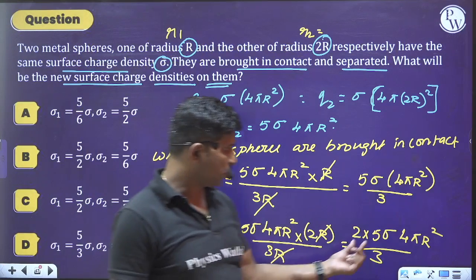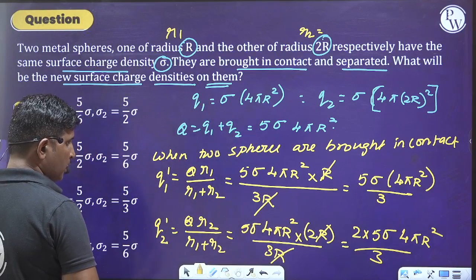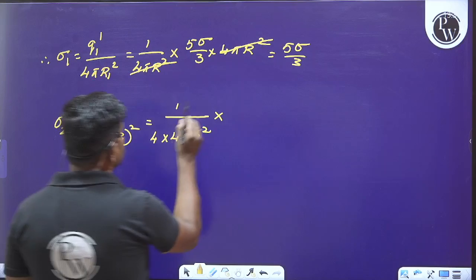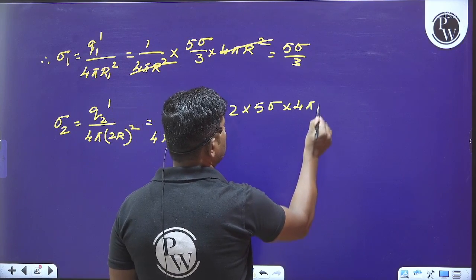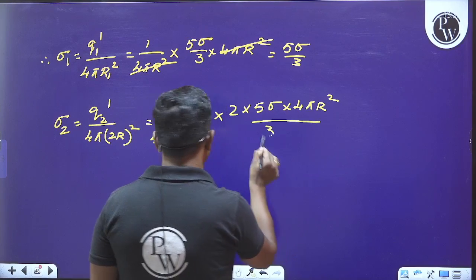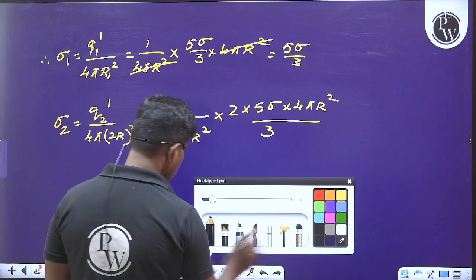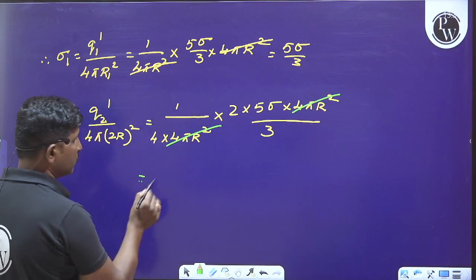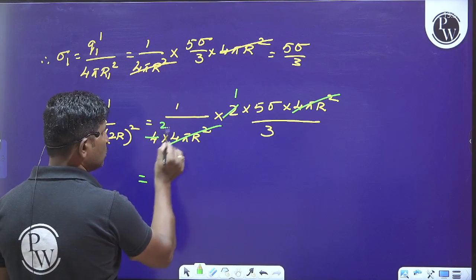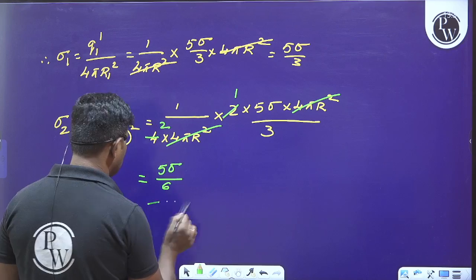Q2 dash becomes equal to 2 into 5 sigma into 4 pi capital R square divided by 3. Okay, so just do the simplification, then you will get the answer. 4 pi R square will get cancelled. So 2, 1, 2, 2, then it becomes 5 sigma divided by 3 into 2, which is equal to 6.